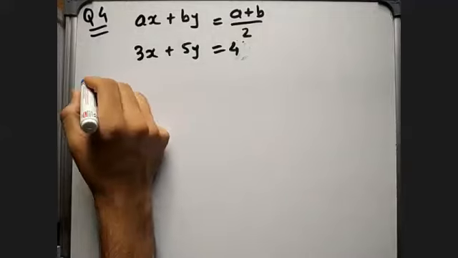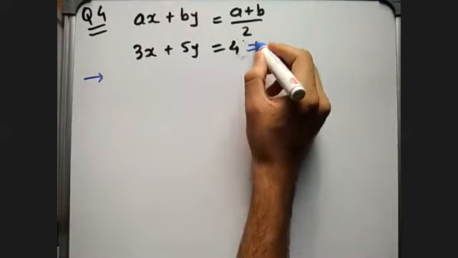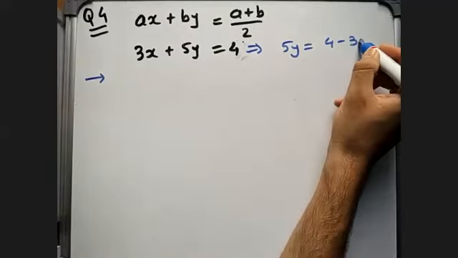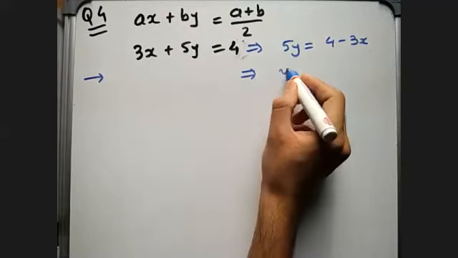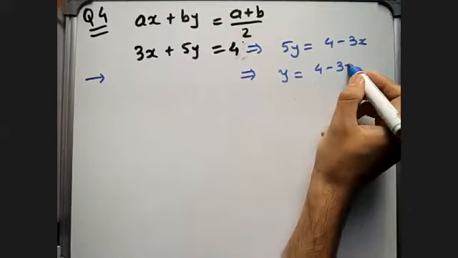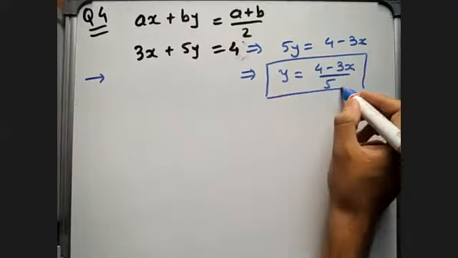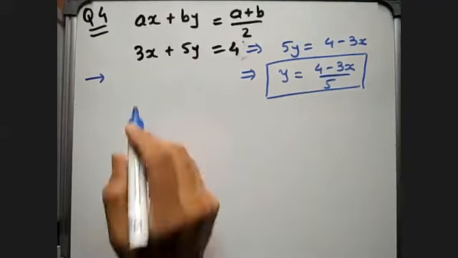From the second equation, my 5y will be 4 minus 3x and y will be (4 minus 3x) by 5. Let us put this value of y in the form of x in equation number 1.